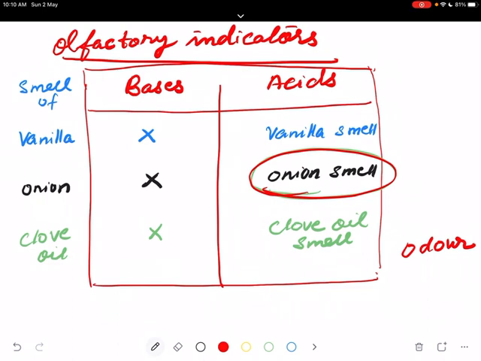Keep them on a clean surface and put a few drops of dilute HCl solution on one strip and a few drops of dilute NaOH on the other strip.